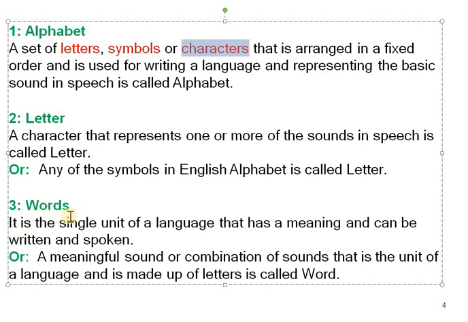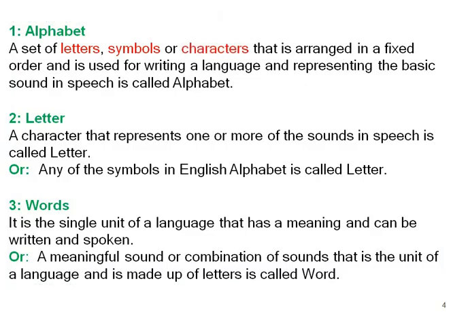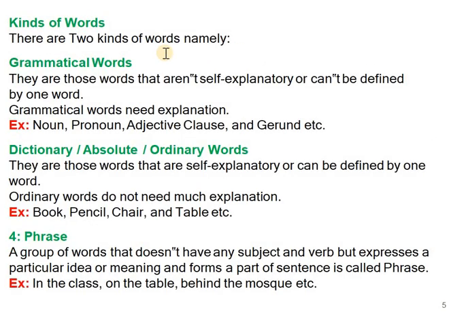Now, what is a word? It is the single unit of a language, and it has a meaning that can be written and spoken, both. Another definition of word: a meaningful sound or combination of sounds that is a unit of language and is made up of letters. Now, let's talk about the kinds of words.